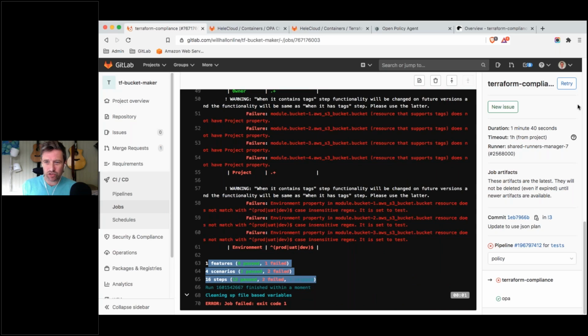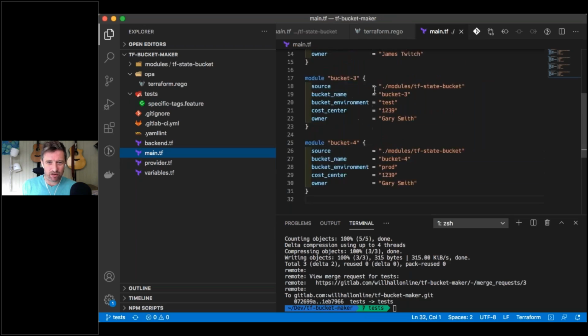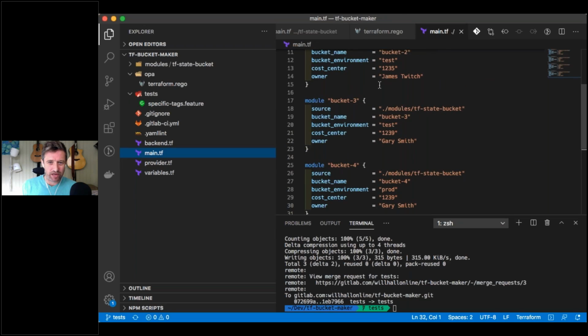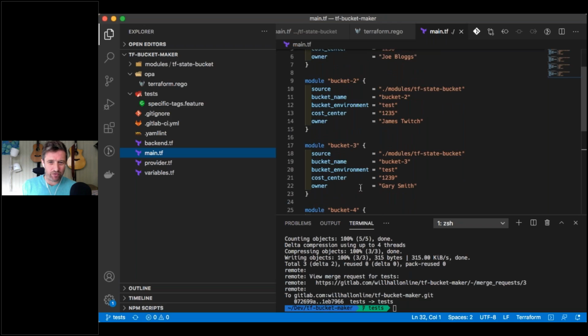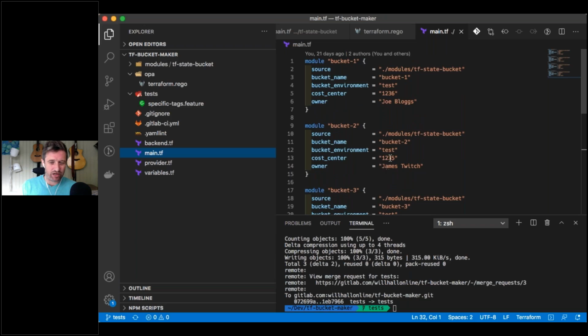So I could switch back into my code, and looking through my projects, I could say, oh, well, I've not got the right items in here. I'm doing owner, and I've got a bucket name, but I don't have a project, and I don't have the right environments, and I can see that they're not available in here.